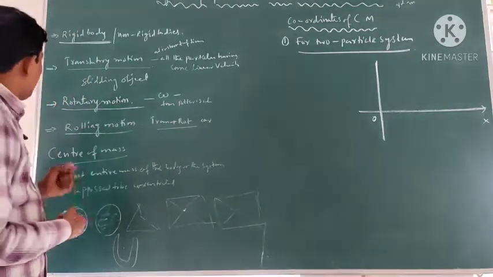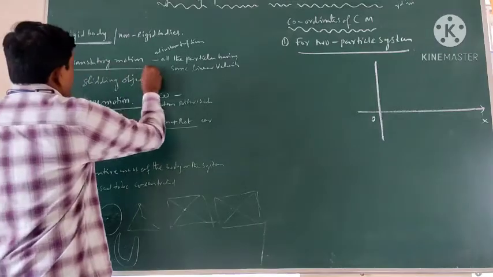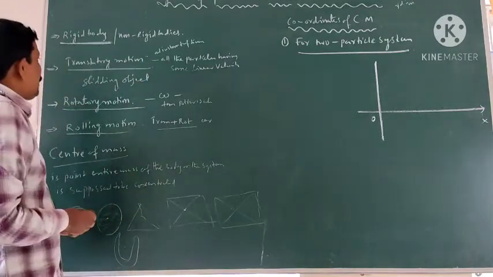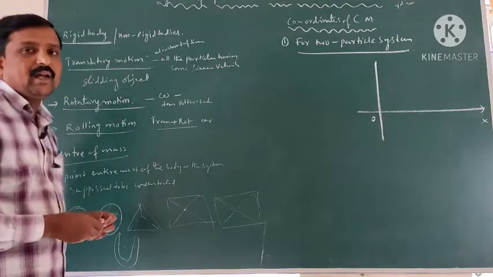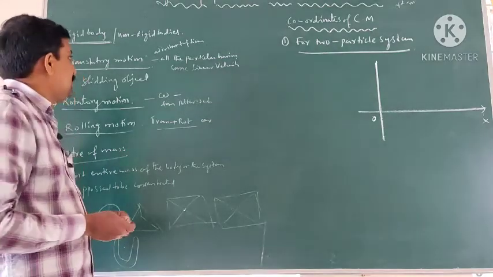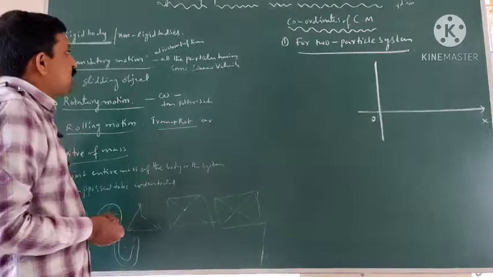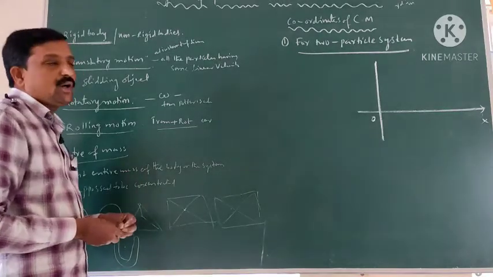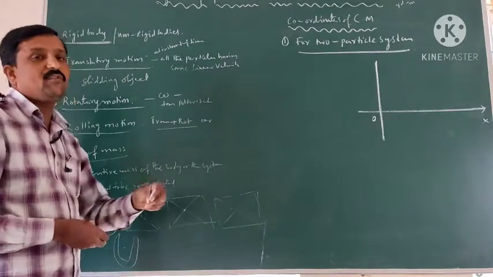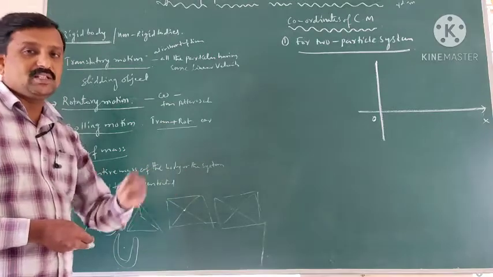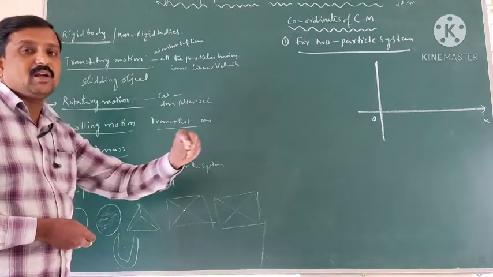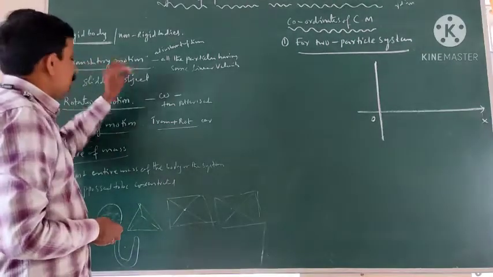Now, first of all, let us explain translatory motion. What is called a translatory motion? If a body moves and at an instant of time all the particles of the body have the same linear velocity, such type of motion is called translatory motion.